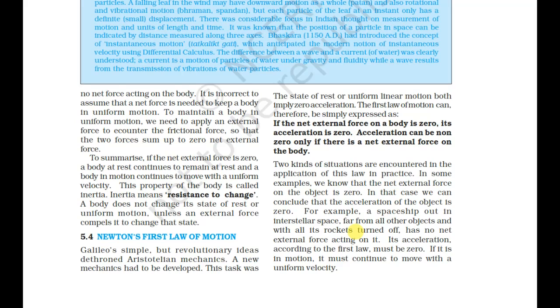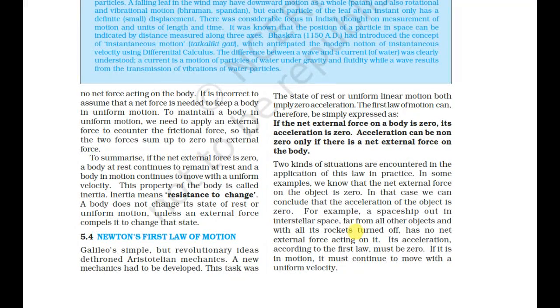Two kinds of situations are encountered in the application of this law in practice. In some examples, we know that the net external force on the object is zero. In that case, we can conclude that the acceleration of the object is zero. For example, a spaceship out in interstellar space, far from all other objects and with all its rockets turned off, has no net external force acting on it. Its acceleration according to the first law must be zero. If it is in motion, it must continue to move with uniform velocity.